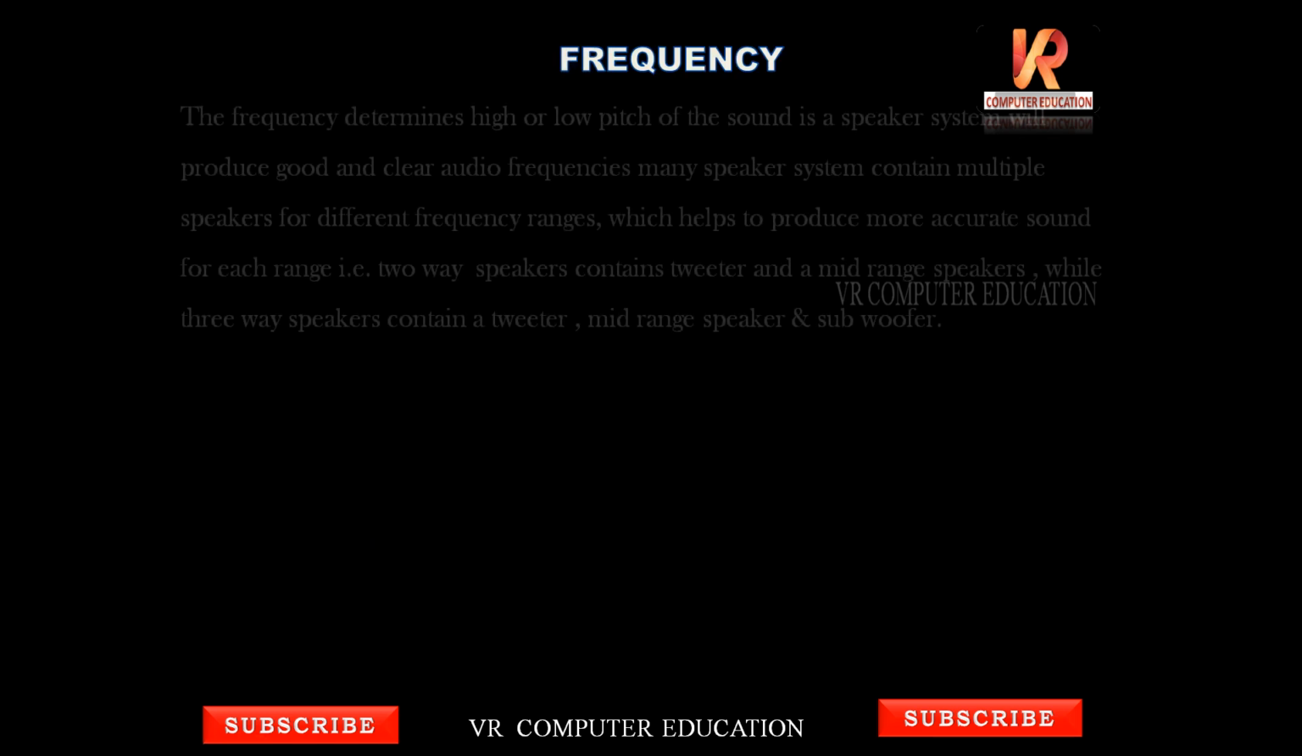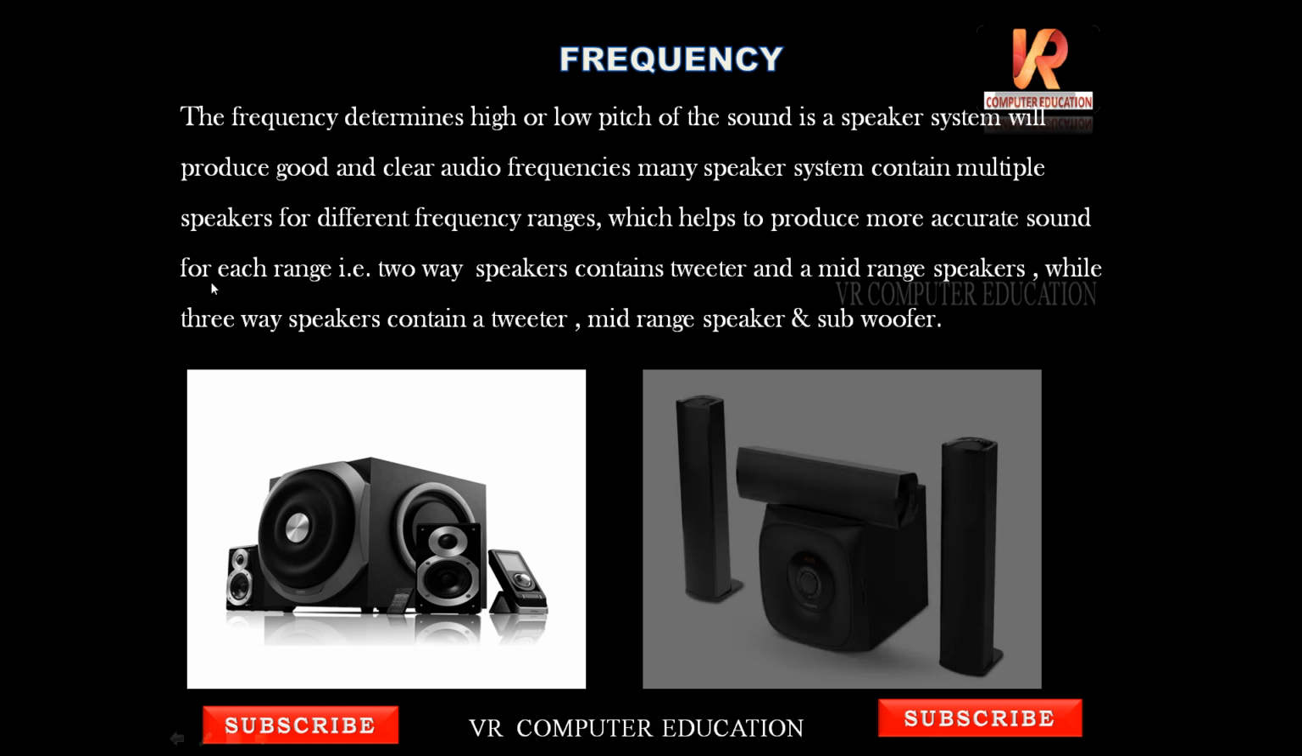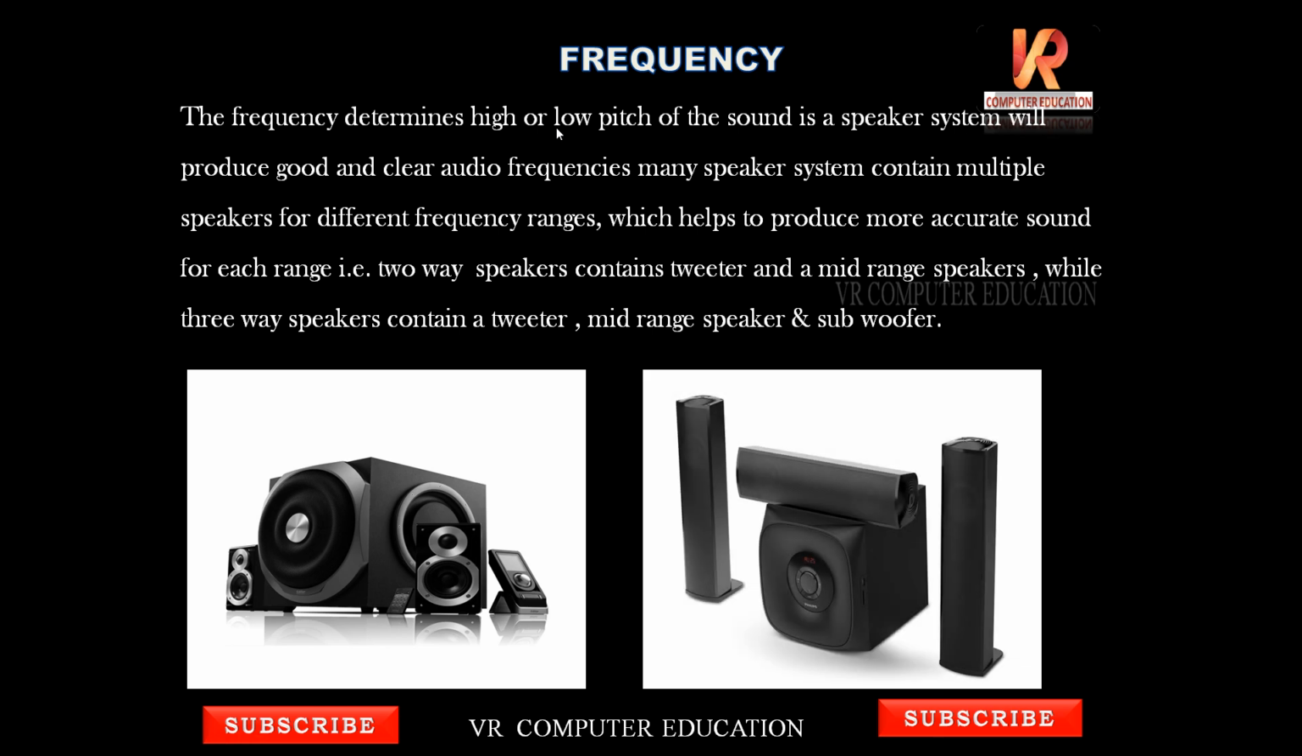Here, frequency. The frequency determines the high or low pitch of the sound. A speaker system will produce good and clear audio frequencies. Next, a speaker system contains multiple speakers for different frequency ranges. See, frequency means what? High or low pitch of the sound. So how the speakers are producing the sound, high sound or low sound. A speaker system will produce good and clear audio frequencies.